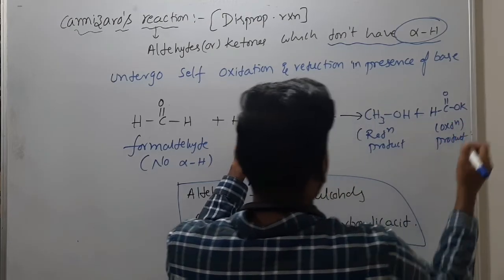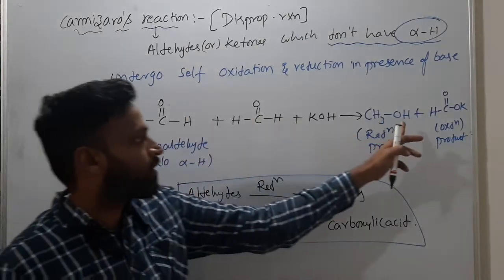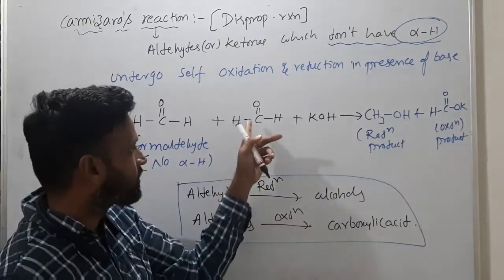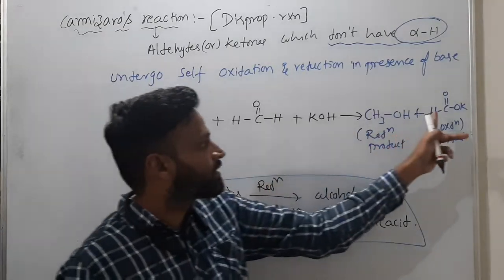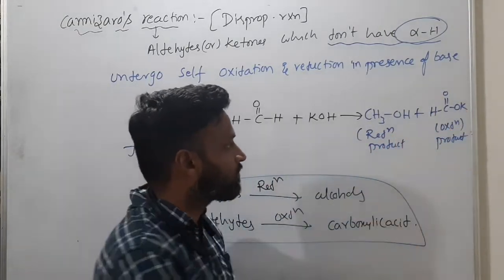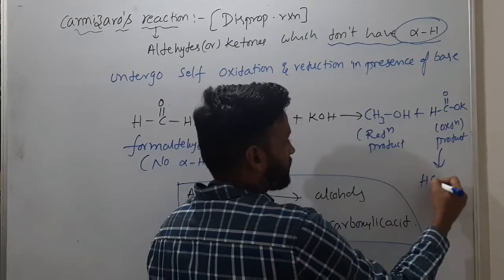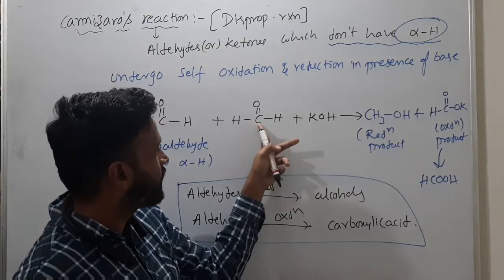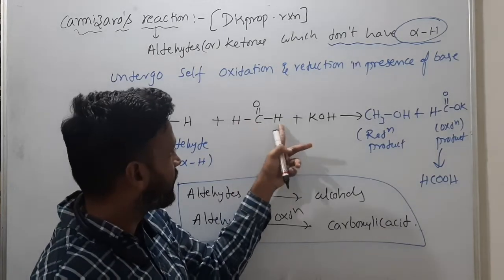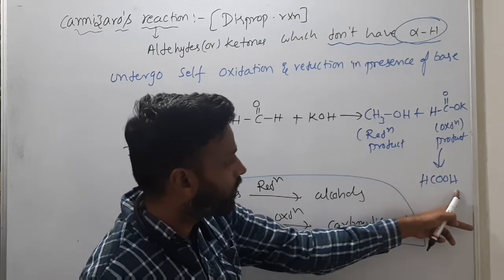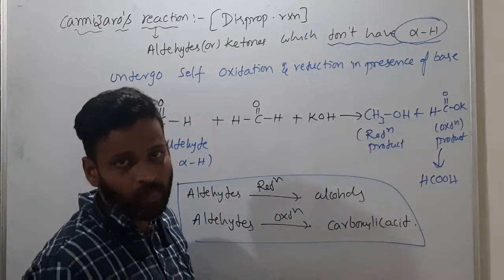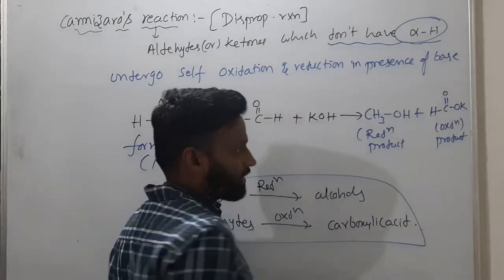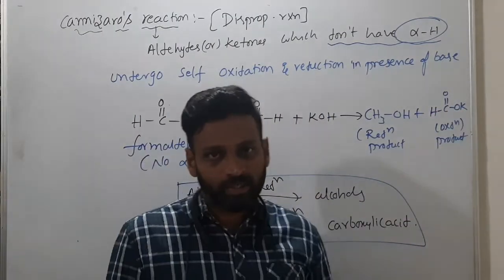One underwent reduction and one underwent oxidation. HCHO is the aldehyde, HCOOH is the acid. In base, it forms potassium formate.